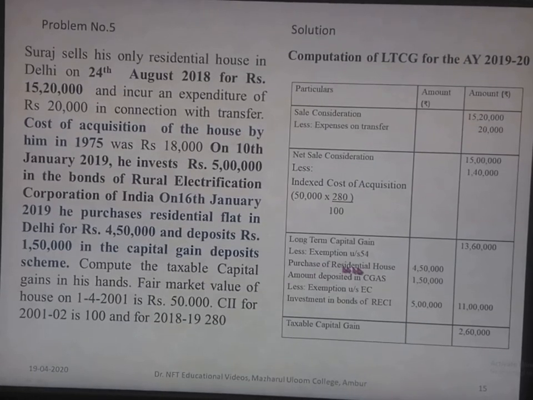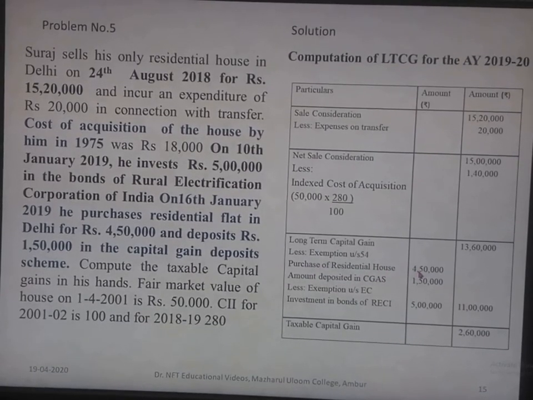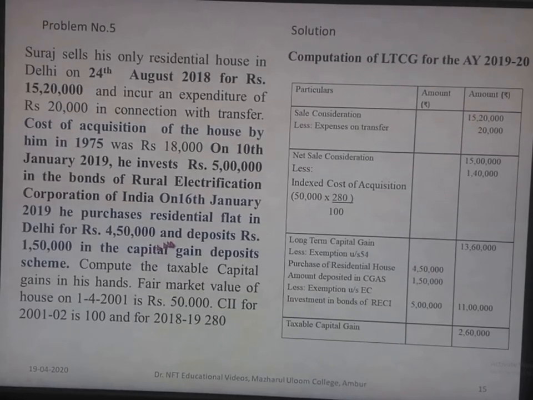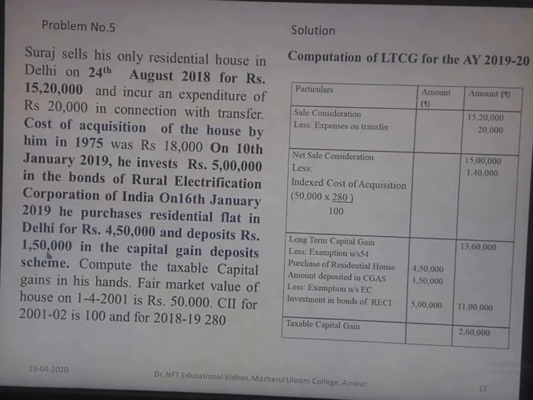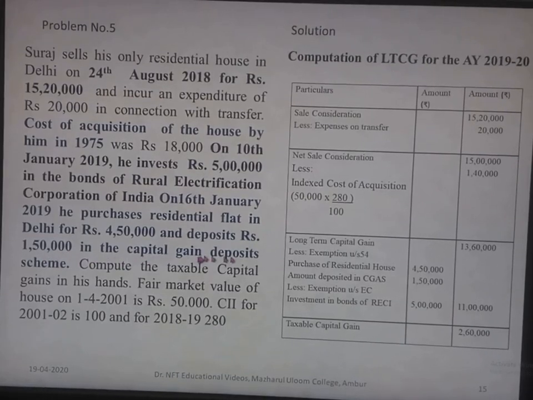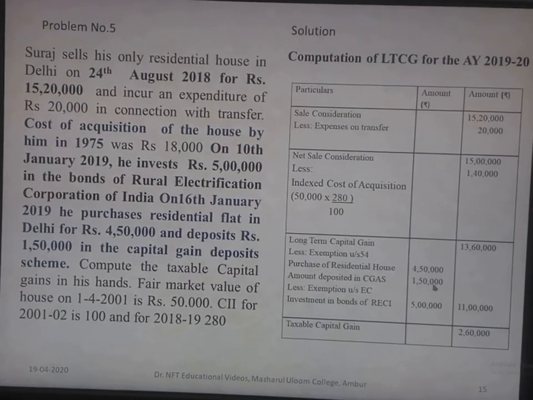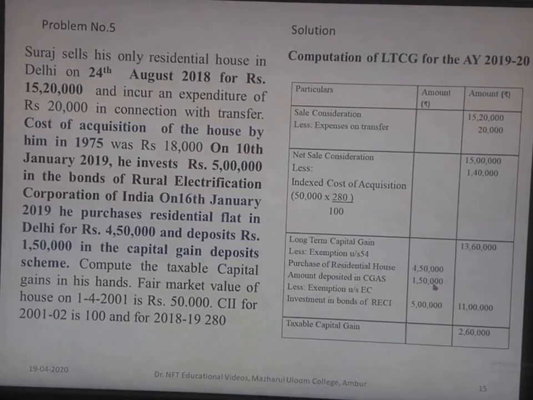So for the purchase of the residential house, 4,50,000, he can claim an exemption. Again, the amount deposited is rupees 1,50,000 in the capital gain scheme. So the amount deposited in the capital gain account scheme is 1,50,000, which can also be claimed under the exemption of section 54.